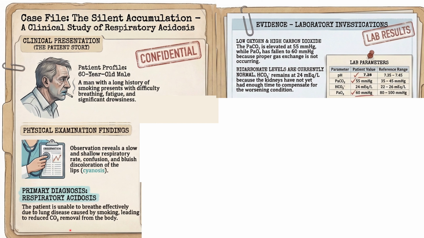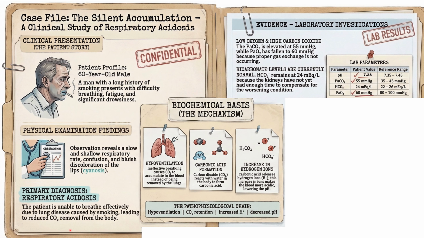The patient is unable to breathe effectively. As you can see, he's having difficulty in breathing, and he's also a chronic smoker. So what happens? He will not be able to push out the excess carbon dioxide from the body. அதனால் reduced carbon dioxide removal from the body. So now let us see the biochemical basis behind this particular respiratory acidosis, the simple mechanism.